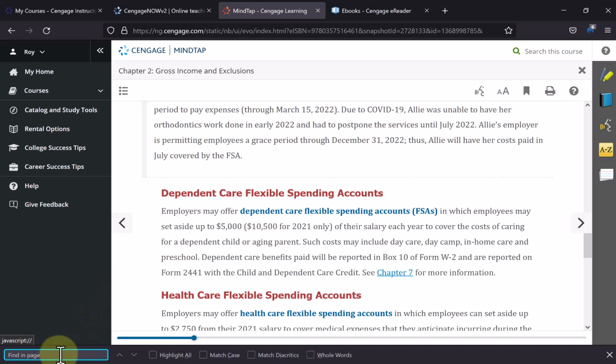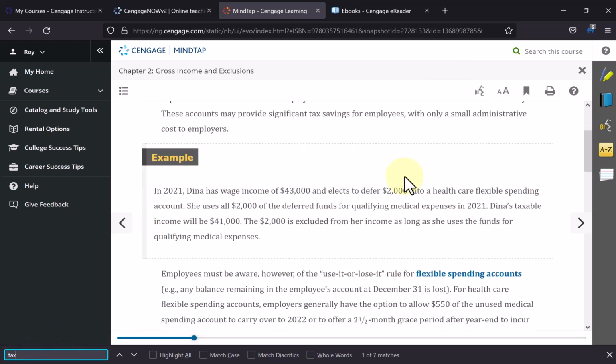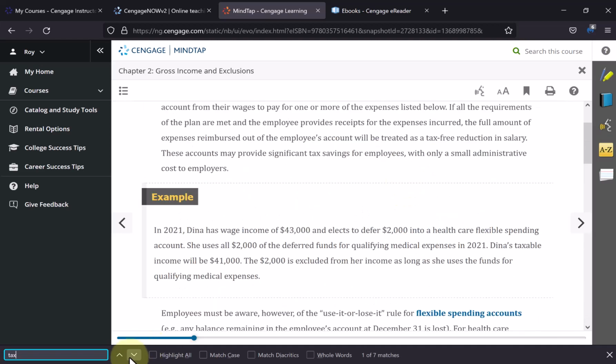And here, down here, I can click in what I want to search for. Or let's see if I can bring up another box. No, that's the only one. Down here, I would type in what I'm searching for. And you can see going down the screen now, highlighted should be that word. It looks like it appears only one time.